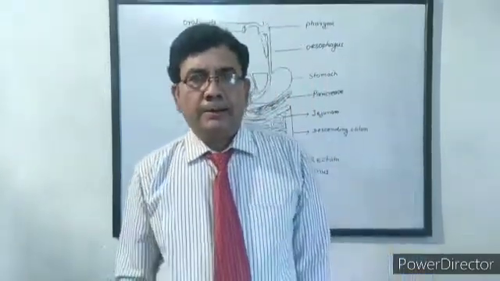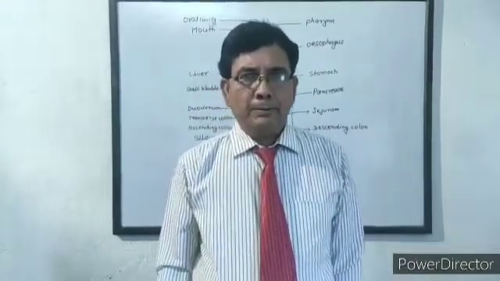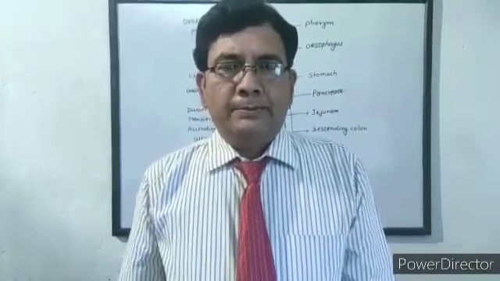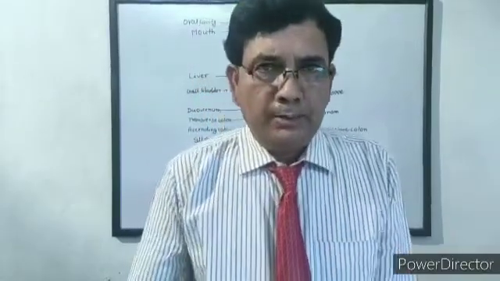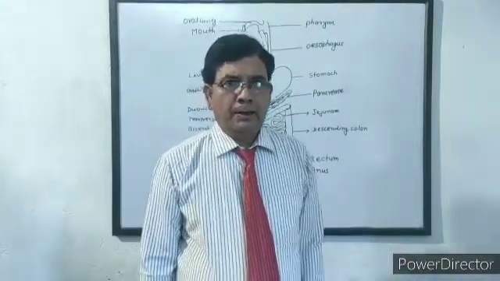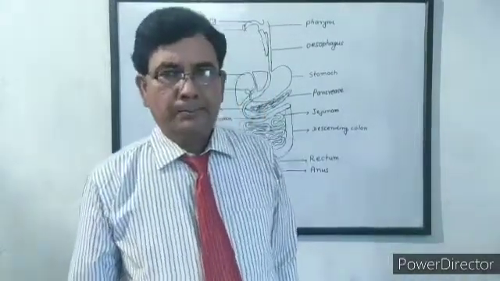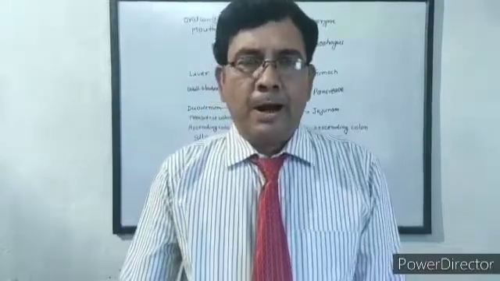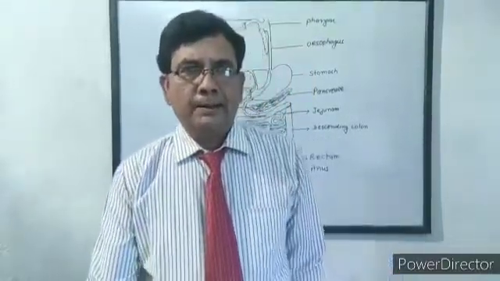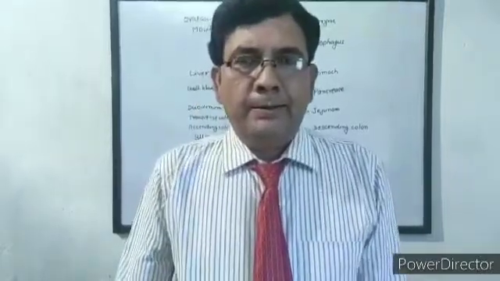So the alimentary canal starts from the mouth. The mouth is covered by upper and lower jaw. Only the lower jaw is movable and the upper jaw remains fixed. The mouth contains teeth, tongue and salivary glands.